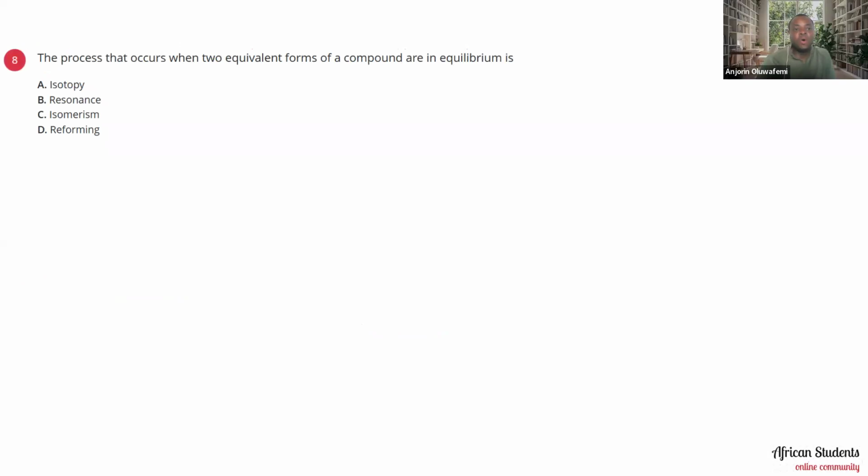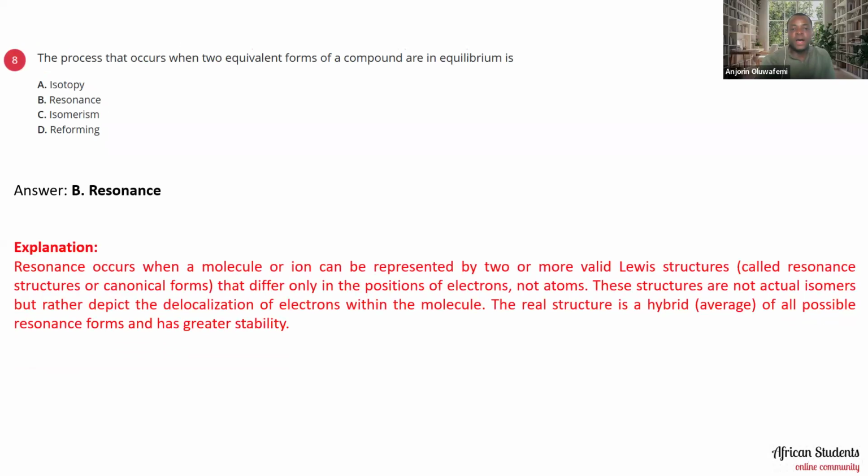Okay, the process that occurs when two equivalent forms of a compound are in equilibrium is it isotopy, resonance, isomerism, or reforming? The right answer here is resonance. Resonance occurs when a molecule or ion can be represented by two or more valid Lewis structures, called resonance structures or canonical forms, that differ only in the position of electrons, not atoms. These structures are not actual isomers, but rather depict the delocalization of electrons within the molecule. The real structure is a hybrid of all possible resonance forms and has greater stability.